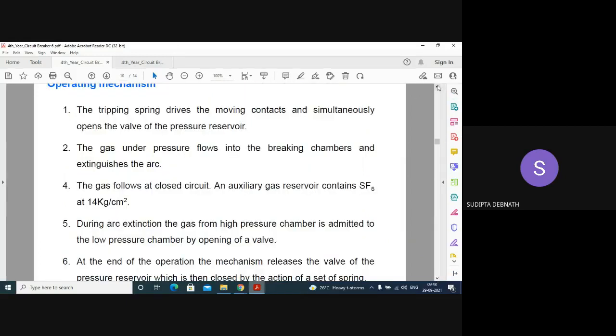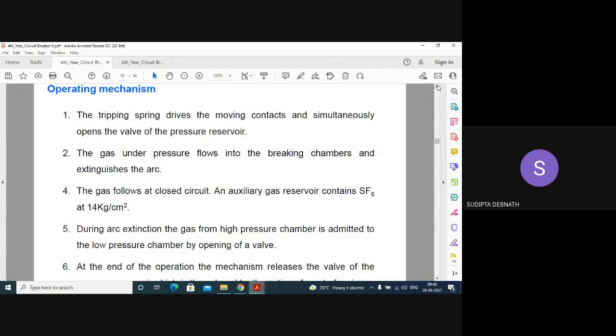What is the operating mechanism? The tripping spring is actuated by the spring action. The tripping spring drives the moving contacts and simultaneously opens the valve of the pressure reservoir. Whenever there is a fault, the circuit breaker receives a signal, the trip coil is energized, and as soon as the moving contact starts separating from the fixed contact, the valve opens and the SF6 at high pressure is introduced. The gas under pressure flows into the breaking chambers and extinguishes the arc.